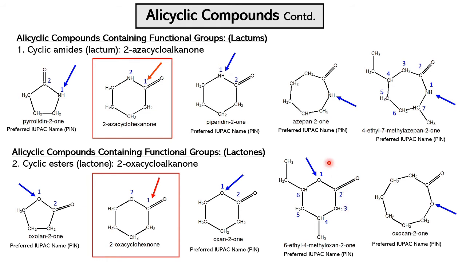So as usual, we start numbering 1 to the heteroatom oxygen and 2 to the carbonyl, then 3, 4, 5, 6 in this direction. The ethyl comes first in alphabetical order, so 6-ethyl, and then comes methyl, so 4-methyl oxan-2-one.